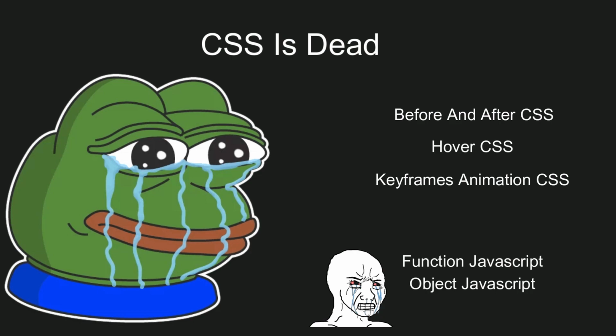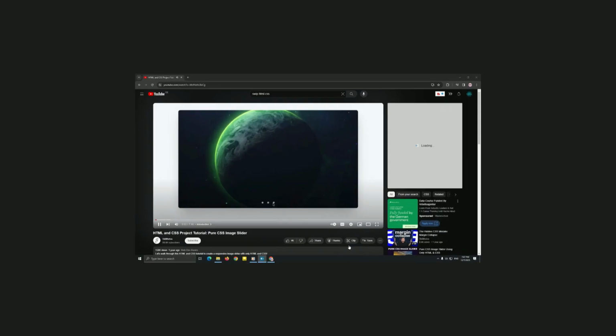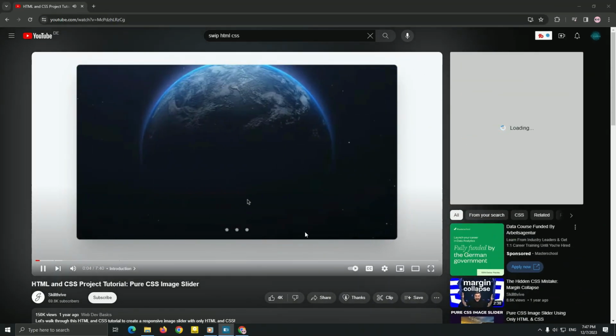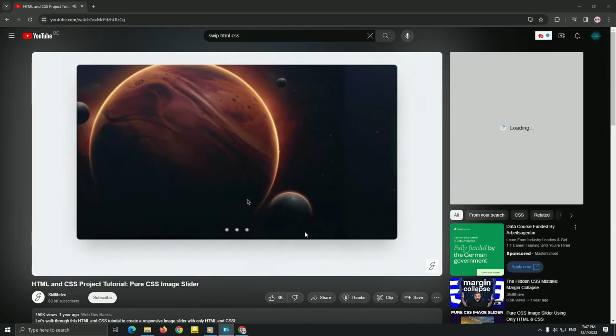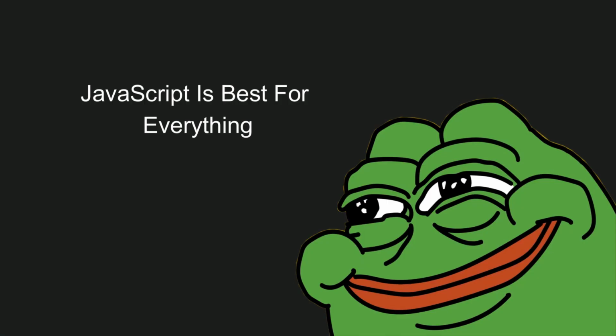So for example, I want to create a click button that adds a new style inside it without JavaScript. You can do it, of course, the hard way. I heard you can add a swiper with HTML and CSS, but I think it's not worth it. It's my opinion, guys. So JavaScript is better and the best solution for creating this system, like creating a menu of the website and other things.